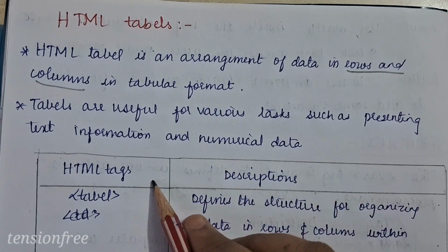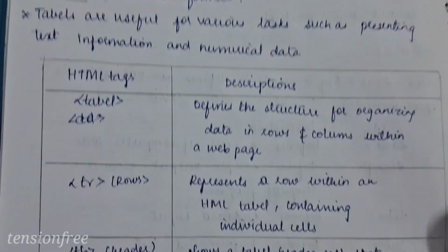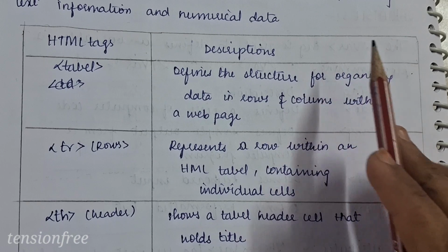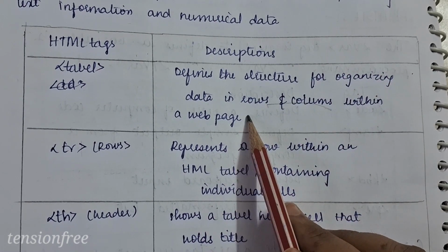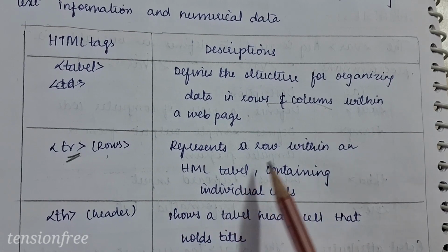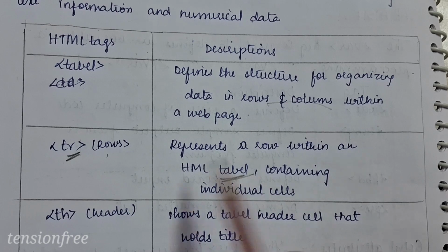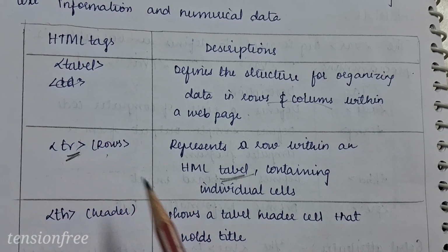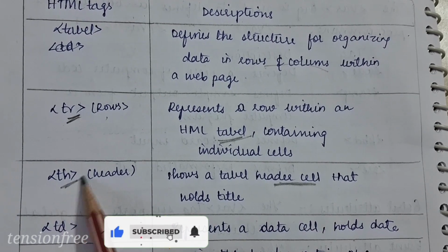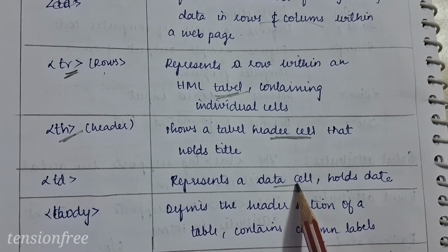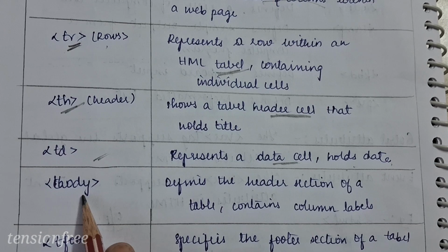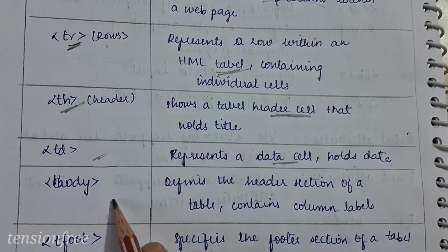Okay, let's take some HTML tags and their descriptions. Table: as I said, it is an arrangement of data in rows and columns within a web page. We use tr for rows; it represents rows within the HTML table. To represent the rows in the HTML table, we use a tag called tr. To represent the header cell, we use a th tag. To represent the data cell that holds data, we use td. Okay. To represent the table body, we use tbody.